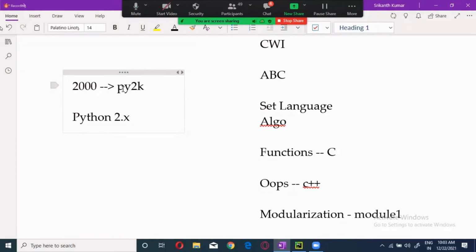Now this Python 2.x was a full-fledged language, but by that time Java was far, far ahead of Python. Python was nowhere near Java. They were saying that 70% of applications were running on Java in early 2000, 2001, 2002, 2003. So you can see how powerful it was.